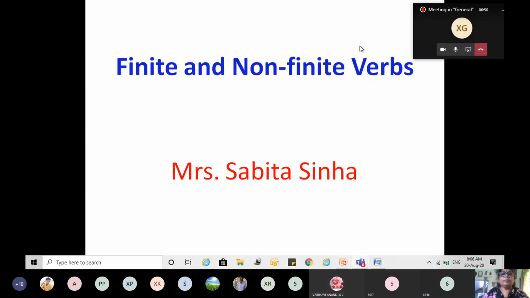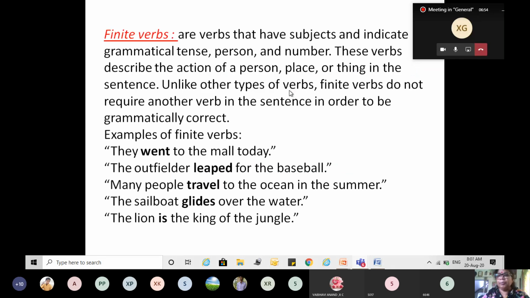We were discussing finite and non-finite verbs, right? Should I recapitulate everything, or should I go directly to the participles which is remaining?